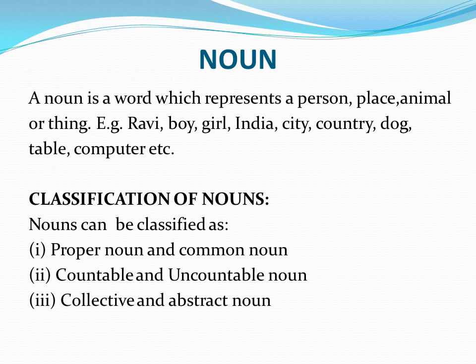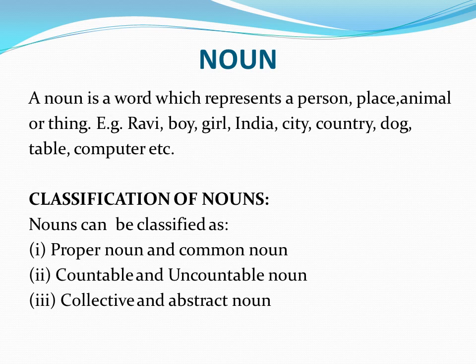What is a noun? See, a noun is a word which represents a person, place, animal or thing. Example, Ravi. Ravi is a person. Boy is a person. Girl is a person. India, place, city, place, country, place, dog, animal, table, thing, computer, thing.